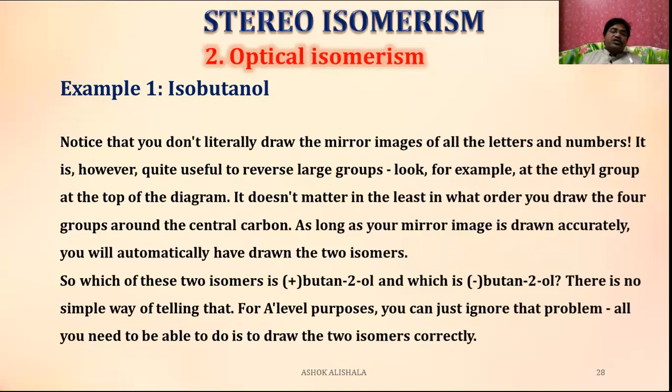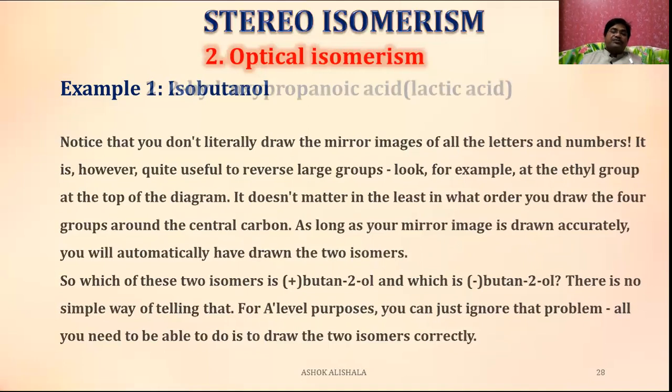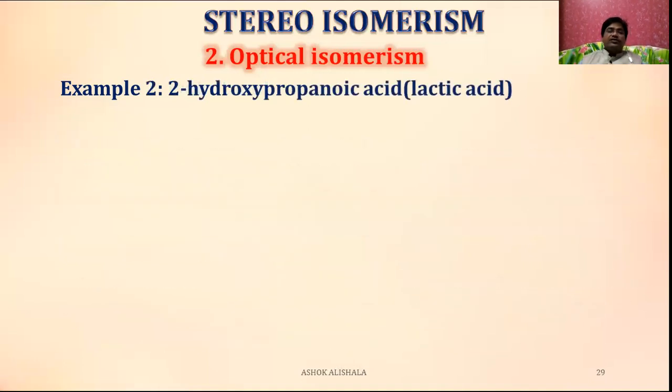So which of these two isomers is plus butan-2-ol and which is minus butan-2-ol? There is no simple way of telling that for A level purposes. You can just ignore that problem. All you need to be able to do is to draw the two isomers correctly. Let us take one more example for optical isomerism.